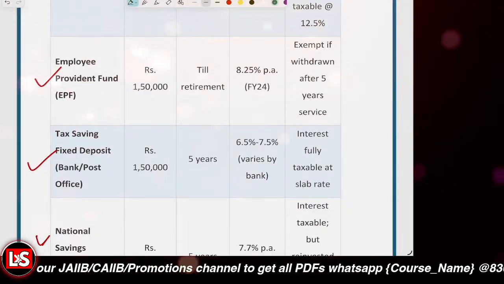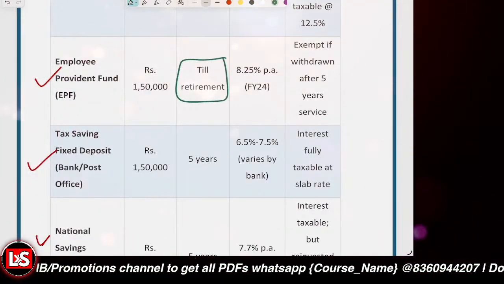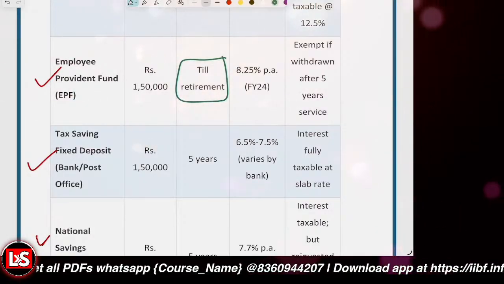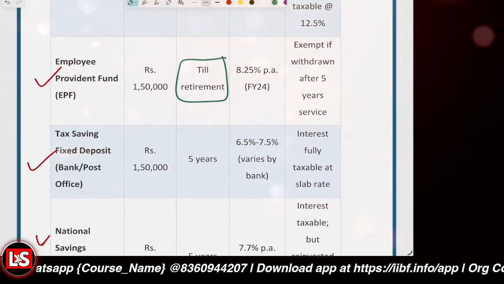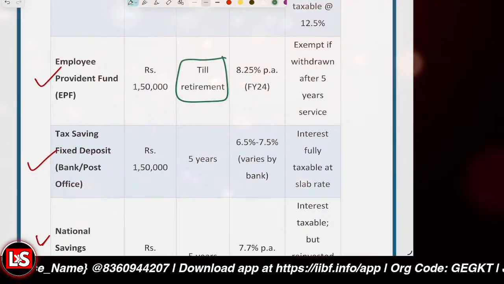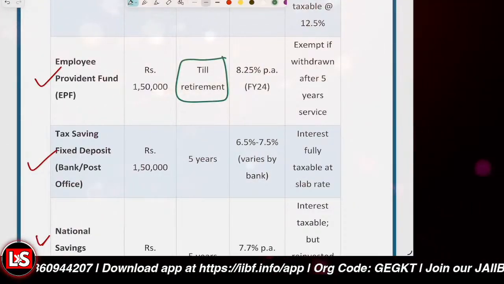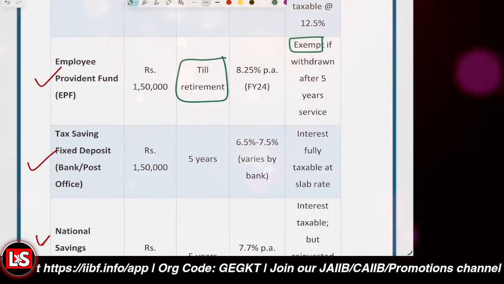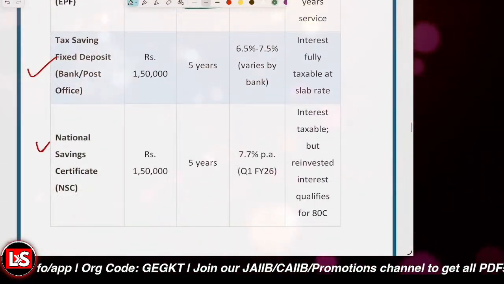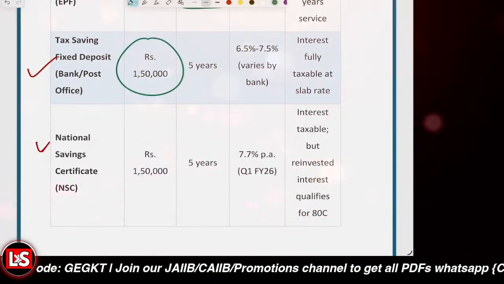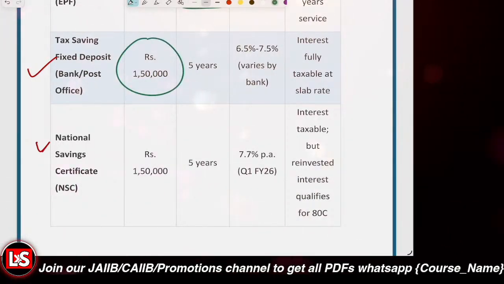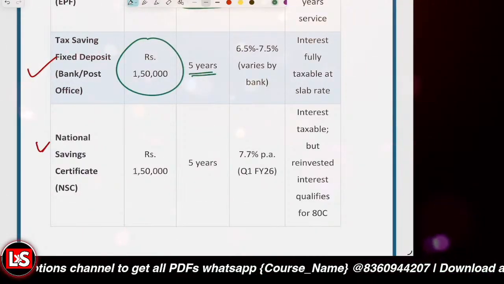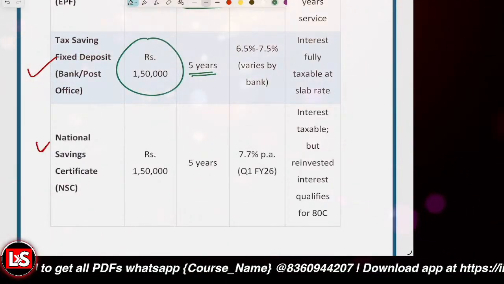Further, it's about the EPF, Employee Provident Fund. The lock-in period is till retirement, 1.5 lakh is the limit, and the interest rate varies. It is exempted if you take a partial withdrawal after 5 years; otherwise, not. And then it's about the tax saving FD. The maximum amount covered under deduction on a yearly basis is 1,50,000, the lock-in period is 5 years, the interest rate varies, and whatever interest you earn is taxable.